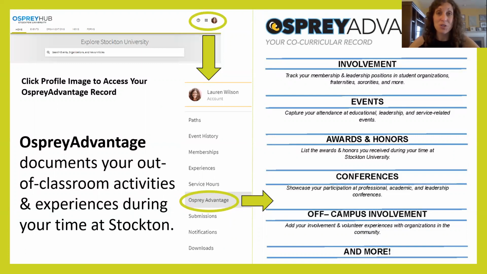It also captures your event attendance. So if you go to an educational, social, or service-related event, it will appear on your Osprey Advantage. It will list so much more as well. Think of it this way: your academic transcript has all of your grades, your internships, all of your course requirements. Osprey Advantage is everything else.